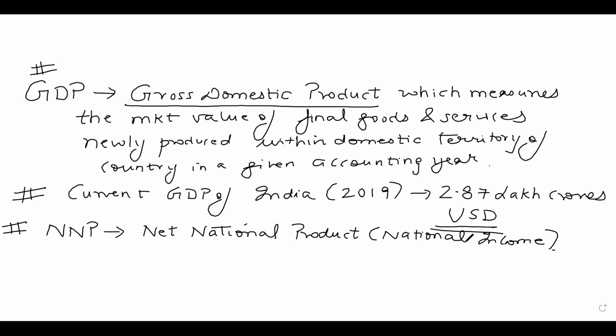NNP denotes net national product, also called national income, and it measures the value. Let me correct myself: actually, national income is evaluated at factor cost, not market price. So net national product is at factor cost. Students can write net national product at factor cost.